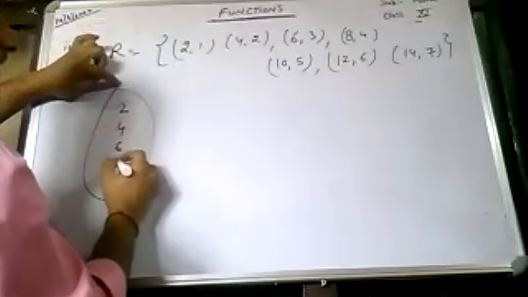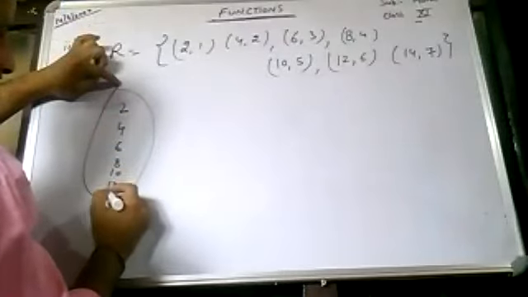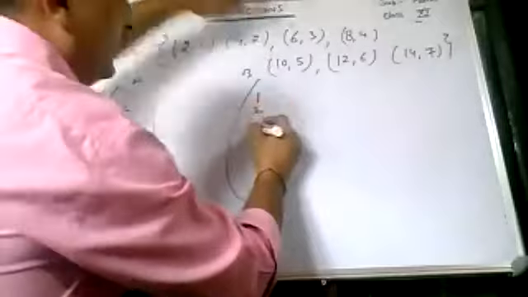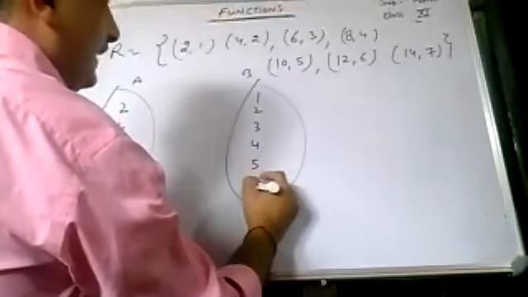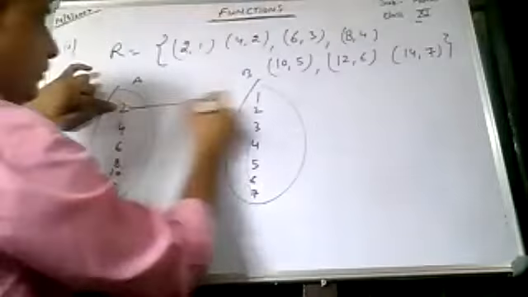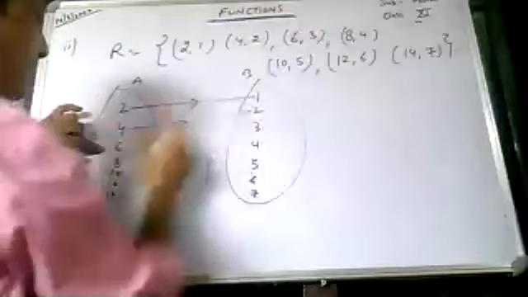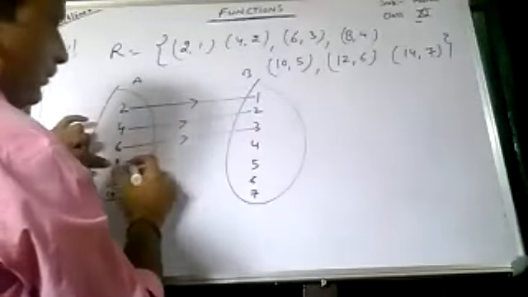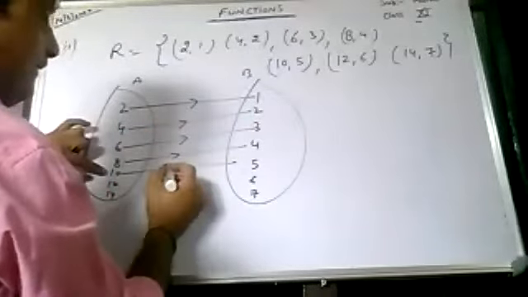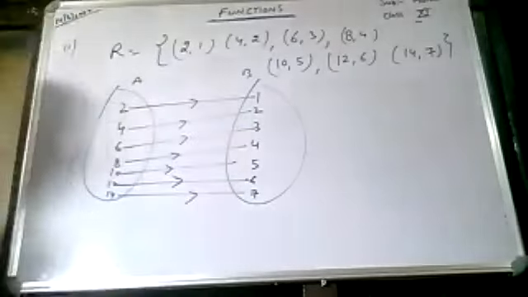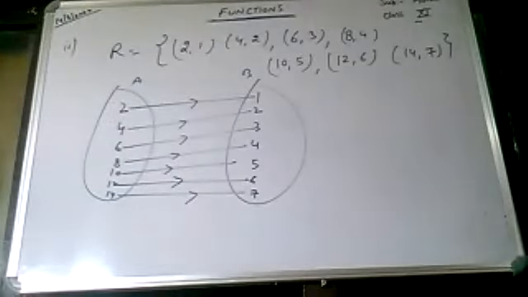First components will come where? 2, 4, 6, 8, 10, 12, 14. Clear? And now look at the second component. This is set A, set B: 1, 2, 3, 4, 5, 6, 7. So 2 is mapped to 1, 4 is mapped to 2, 6 is mapped to 3, 8 is mapped to 4, 10 with 5, 12 with 6, and 14 with 7.